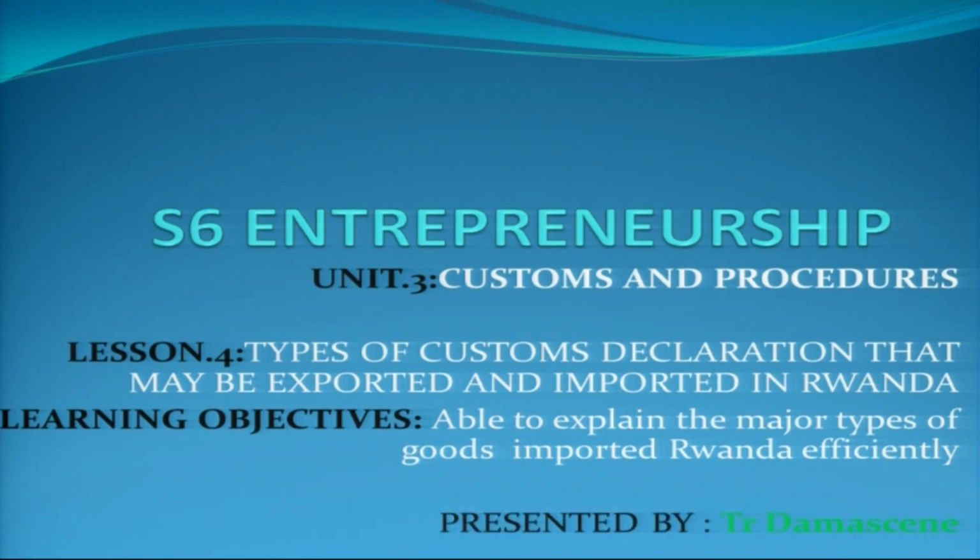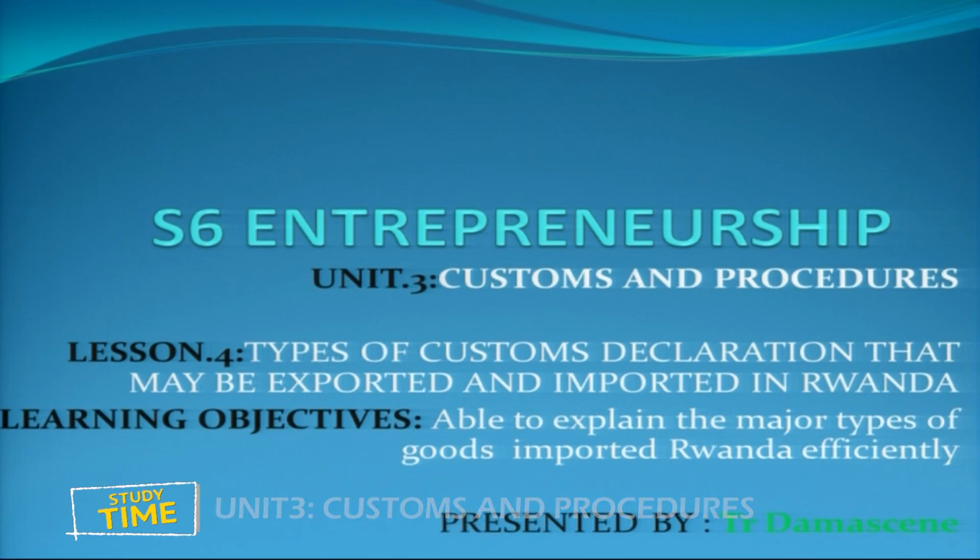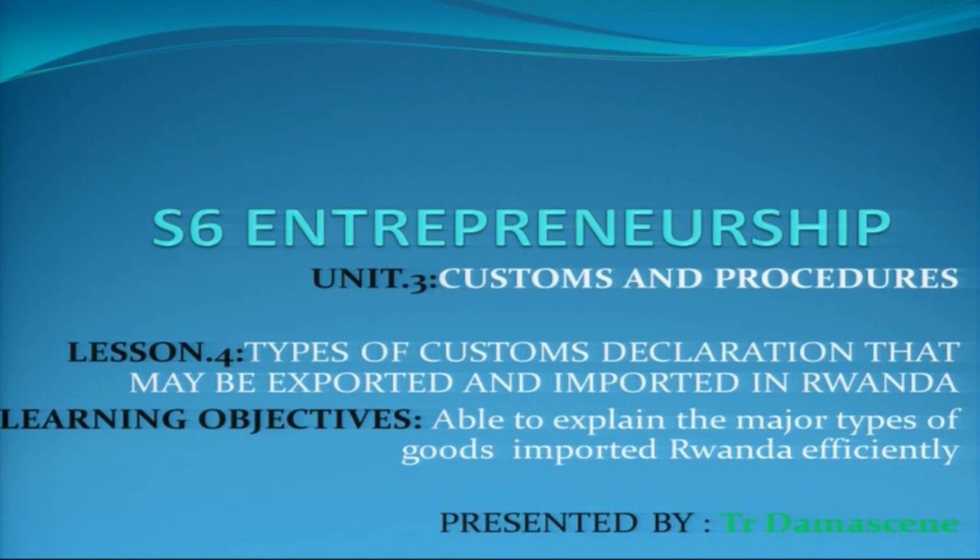As you remember, we tried to talk about the types of custom declaration that can happen in Rwanda. Now, dear students, we also have the learning objective. Of course, as we are studying, we should work with an ambitious target.